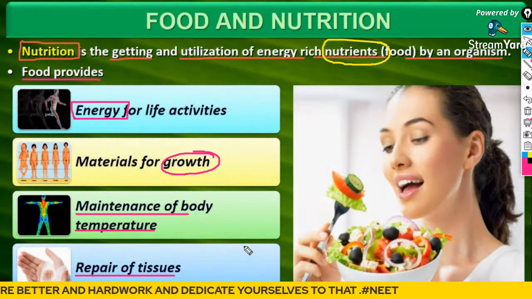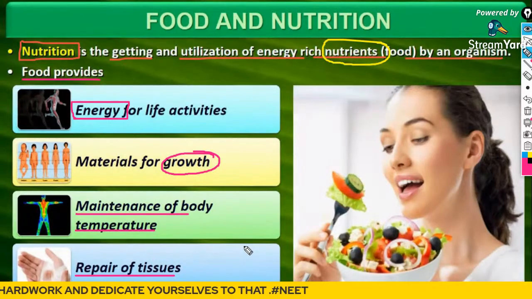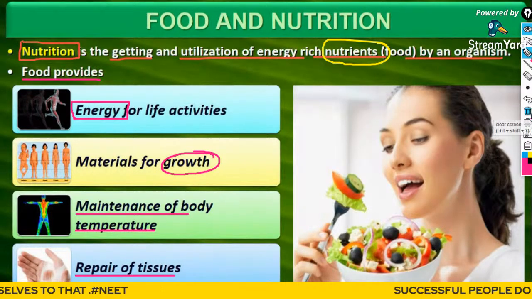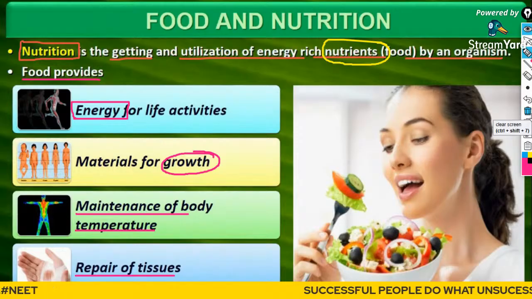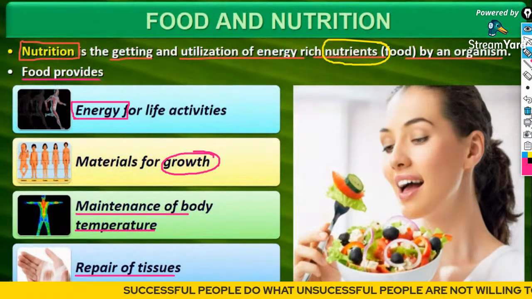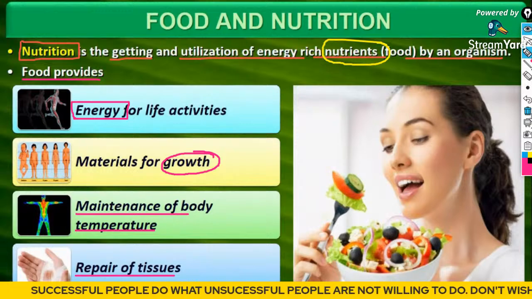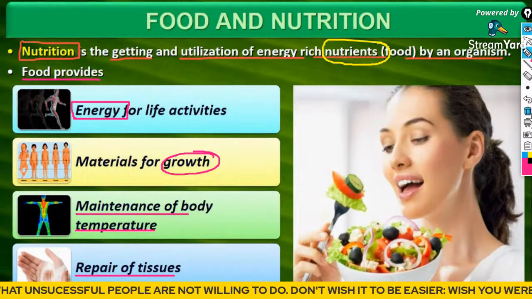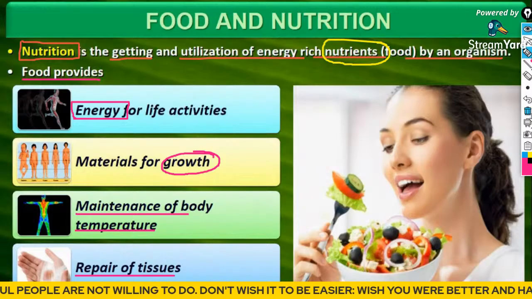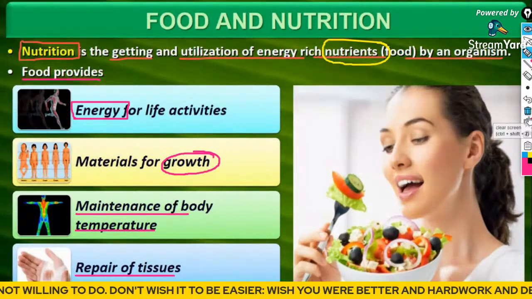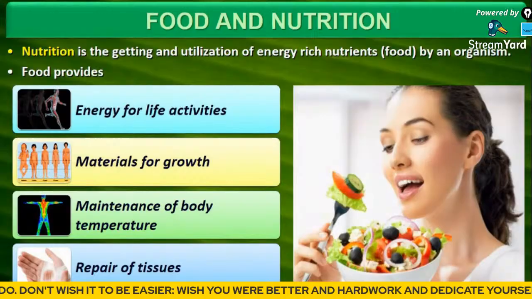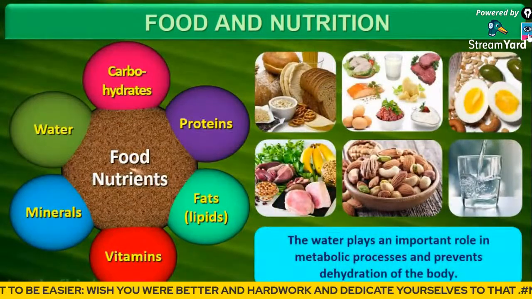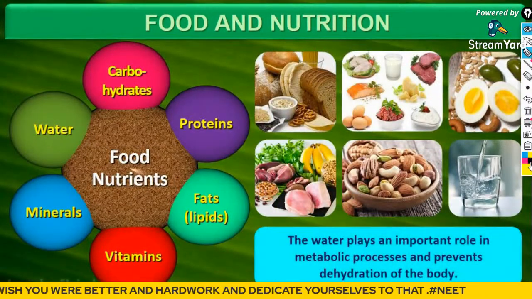All these are different functions which are provided by the food. Is it clear? Can we move on with slide number 2?